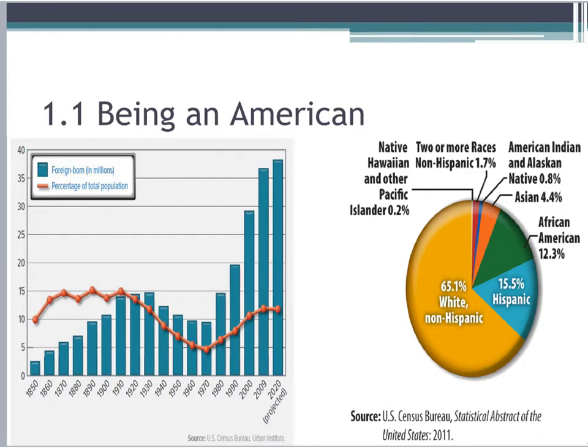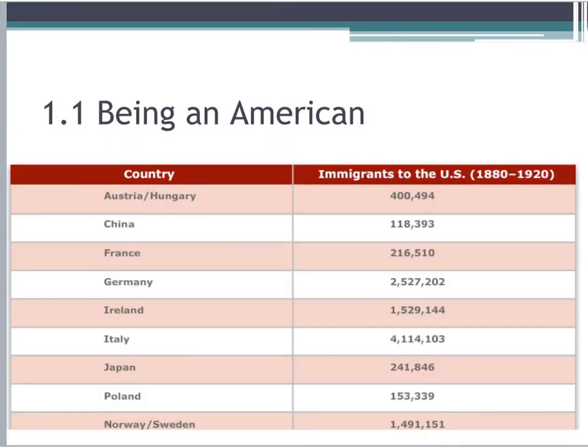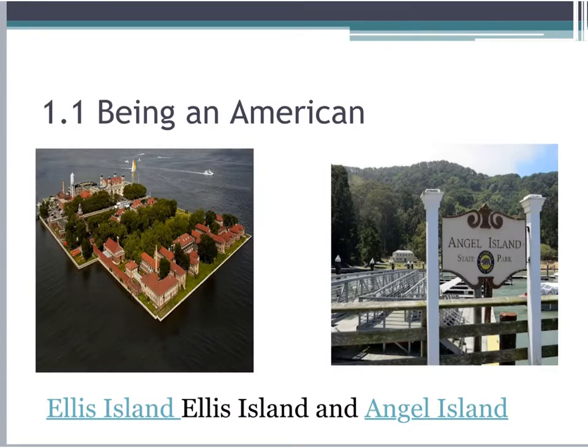Here are two charts that further break down the immigration and racial makeup of American citizens. This chart breaks down the country of origin of immigrants to the United States from 1880 until 1920. On this slide, I have two immigration stations with links to explain a little history of both. The first one is Ellis Island, and the second is Angel Island.